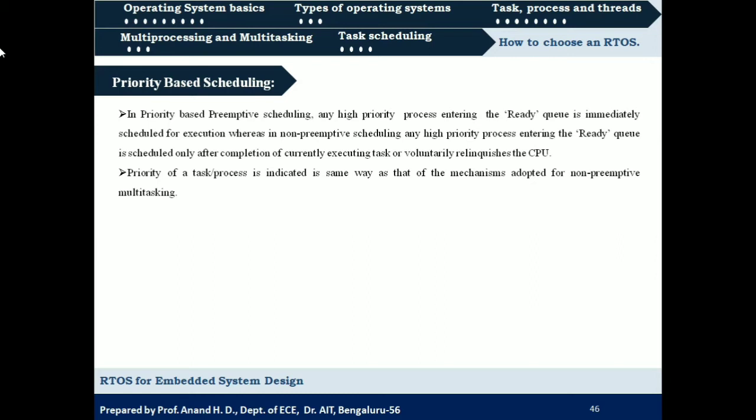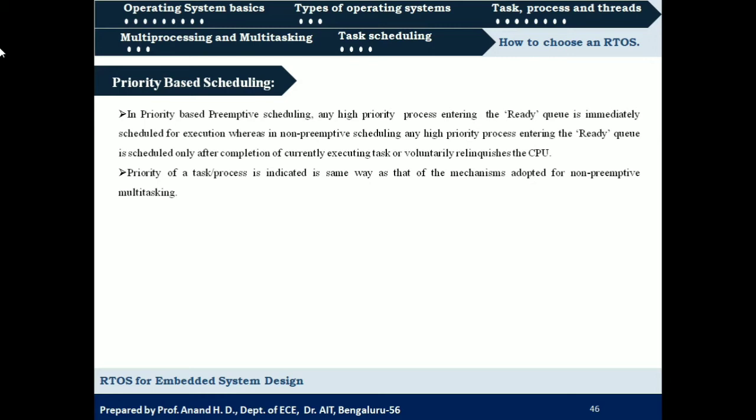Whereas here, if any process is being executed and a new process enters the ready queue with higher priority compared to the currently executing process, then the currently executing process will be preempted and the new process with higher priority level will be scheduled for execution. That is what we need to understand, right?